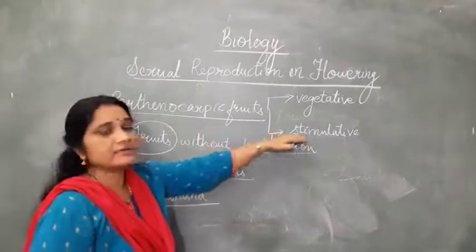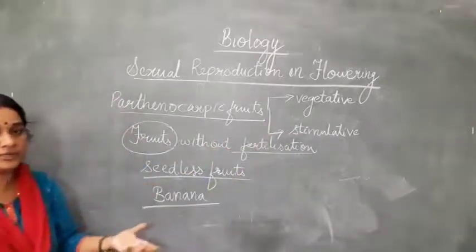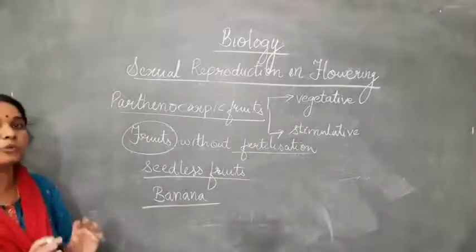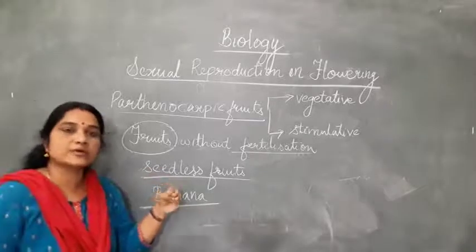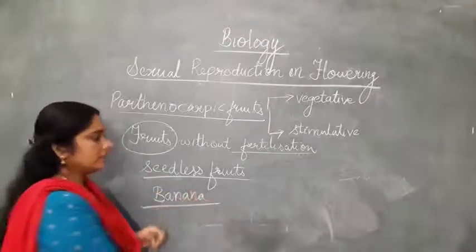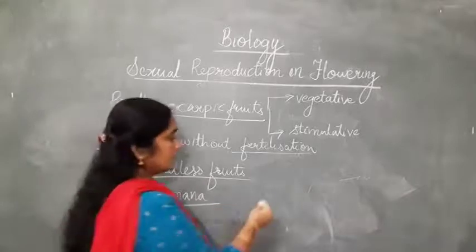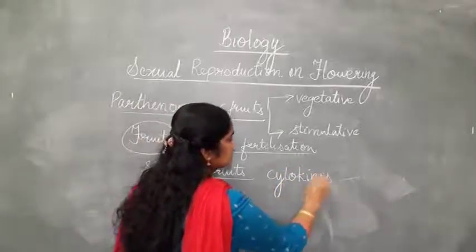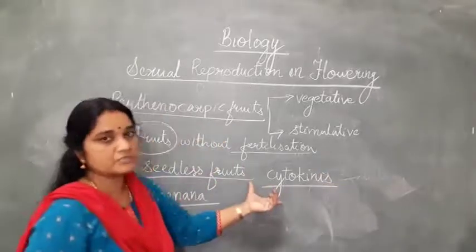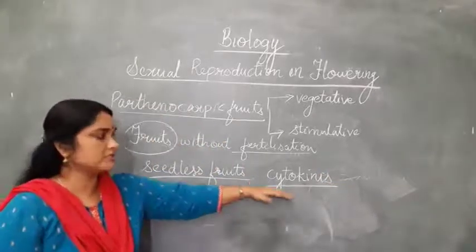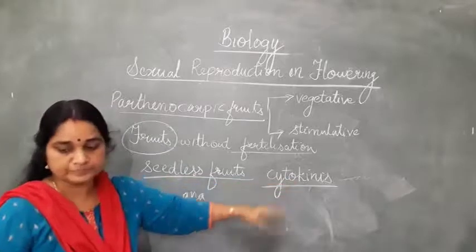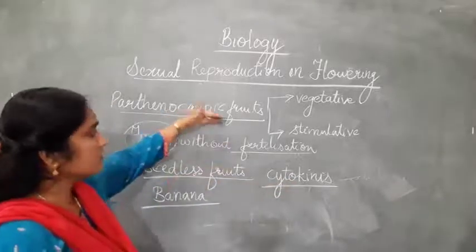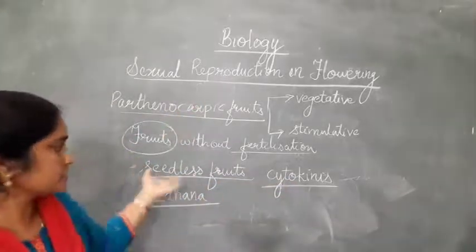In stimulative parthenocarpy, a stimulus is required for pollination, and the stimulus is provided by growth hormones, mainly auxins and gibberellins. Auxins and gibberellins can also be produced by another growth hormone, cytokinins, which initiates their production. That's very important. So we have discussed parthenocarpic fruit.